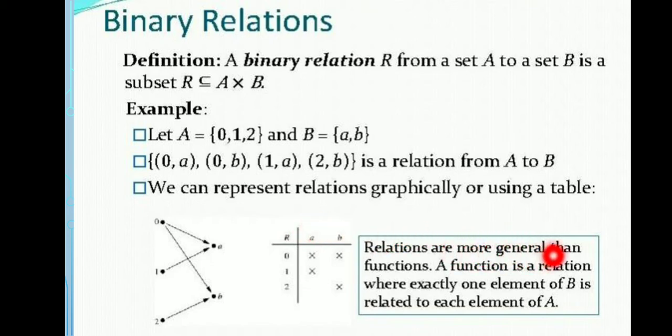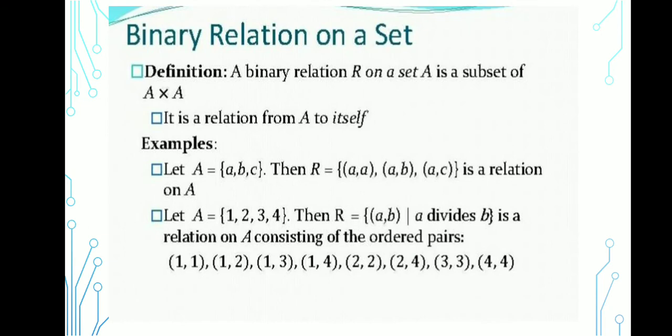A function is a relation where exactly one element of B is related to each element of A. Next is binary relation on a set. The binary relation R on a set A is a subset of A cross A, which means it is a relation from A to itself. For example, A equals {a, b, c}, then R equals {(a,a), (a,b), (a,c)} is a relation. We can take more, like (c,a). This is a relation on set A.